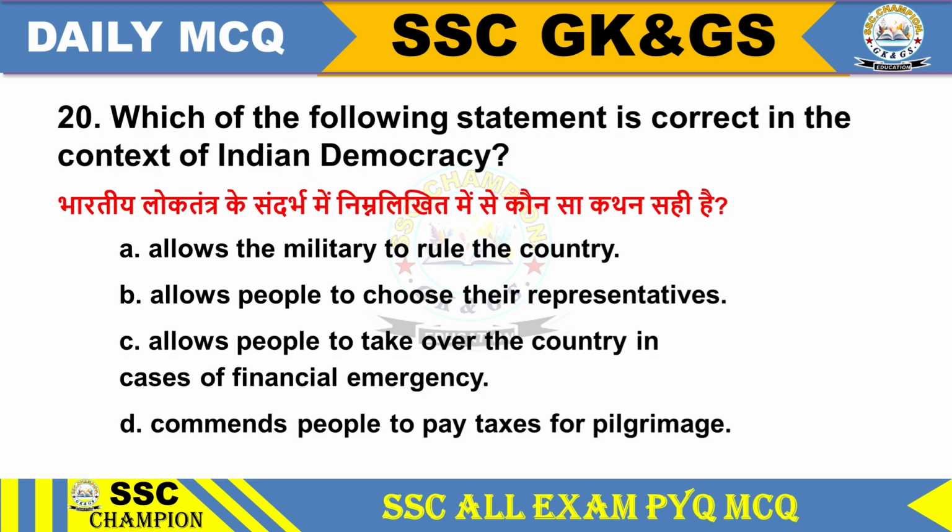Question 20. Which of the following statements is correct in the context of Indian democracy? Option A allows the military to rule the country. Option B allows people to choose their representatives. Option C allows people to take over the country in cases of financial emergency. Option D commands people to pay taxes for pilgrimage. Option A allows the military to rule the country. The correct context of Indian democracy.